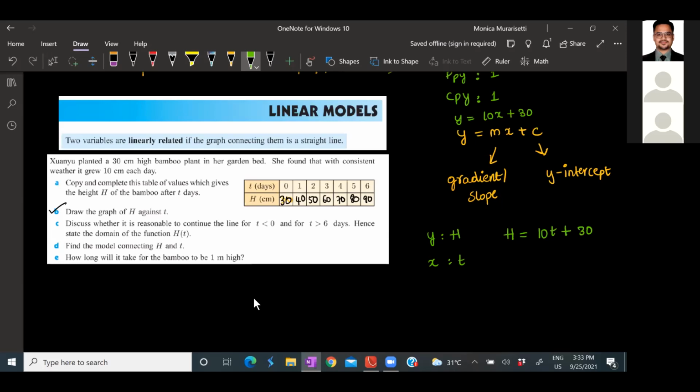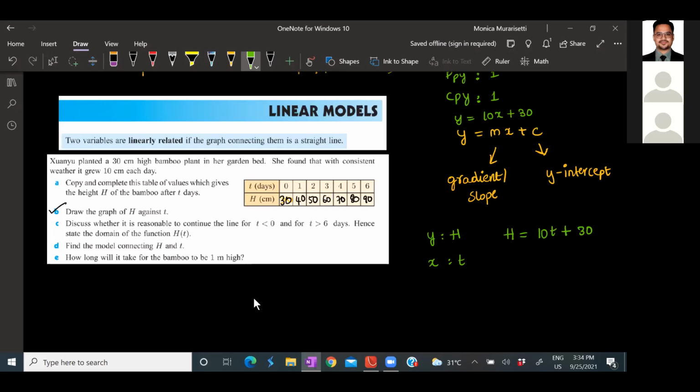So we cannot have any data specifically for time when it is negative. That is one of the reasons. And also, can we have t greater than 6? We may have, but we are not sure whether the tree grows continuously like that, because a living thing cannot grow continuously. There's a point at which it stops growing. So possibly after t is greater than 6, we may not have the growth.